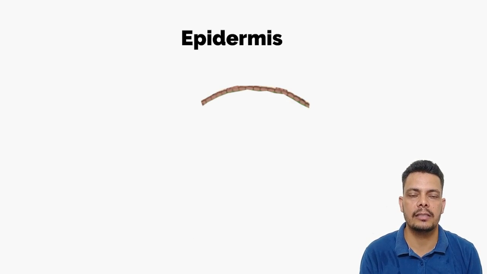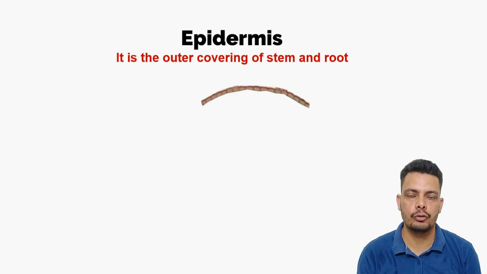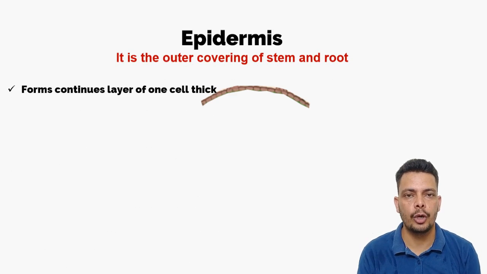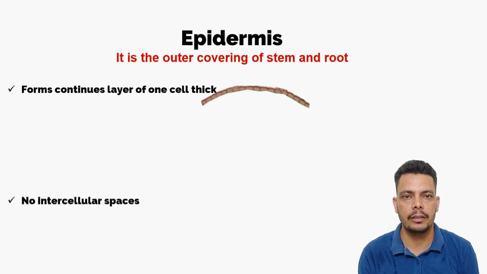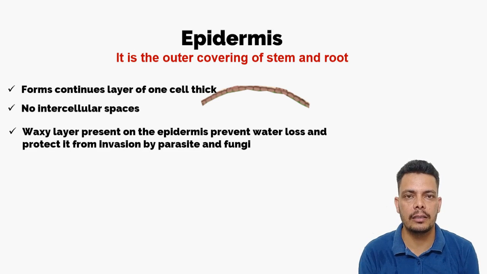So what is the function? It gives protection to the stem from outside parasites or whatever it is. The aerial parts of the plant, like leaves and small twigs, if you rub them with something sharp, you will see a waxy layer is there. So the aerial part of the epidermis secretes a waxy layer.